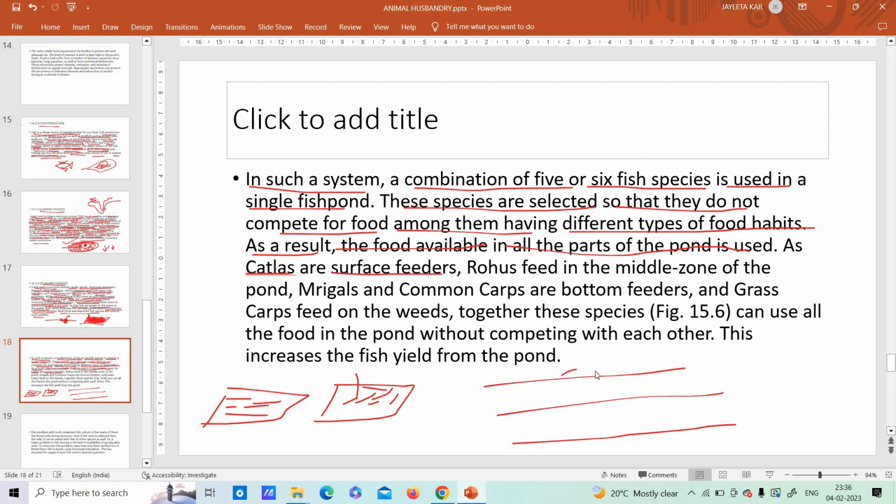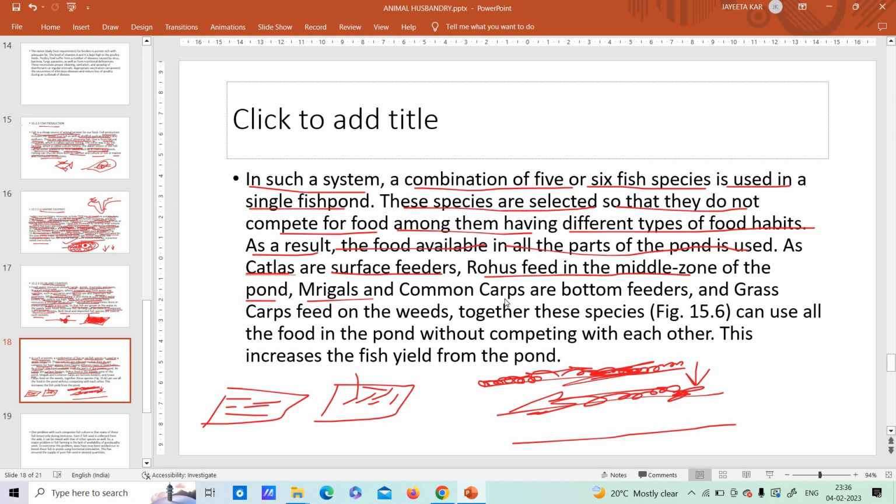That means whatever is present on the upper surface of the water, the katla fish will eat. Rohus feed in the middle zone of the pond. Middle zone means if you go a bit deep inside the water. So the rohus will have the food that is present here.